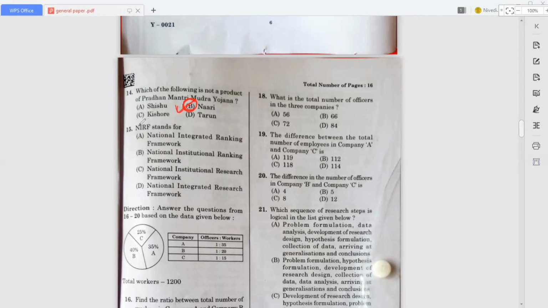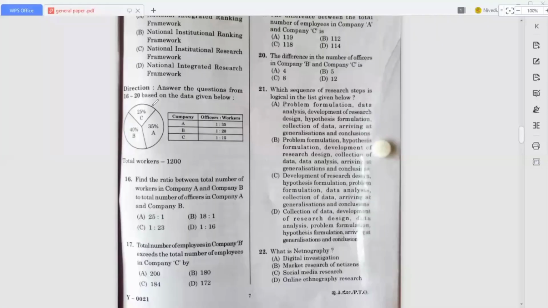Next question, NIRF stands for what? Here NIRF stands for National Institutional Ranking Framework. Option B is the correct answer for this question.